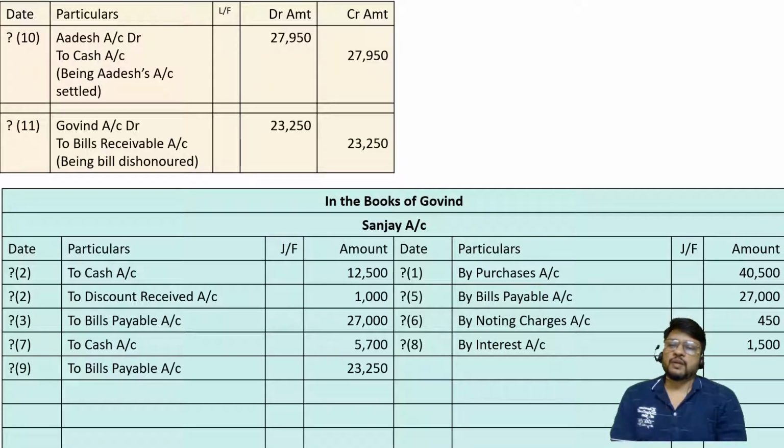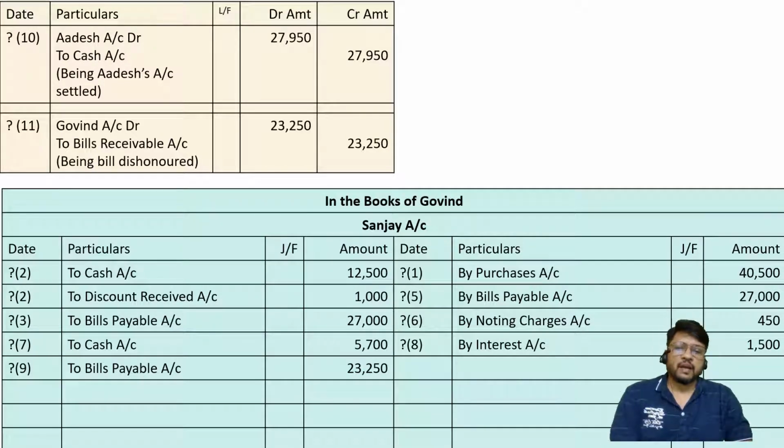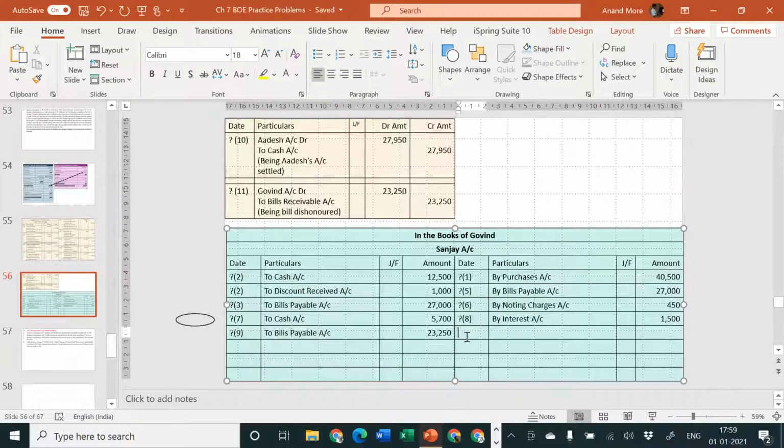11th entry, Govind account debit to bills receivable. Sanjay is saying money is receivable from Govind because he has dishonored the bill. Then we should say our bills payable is again dishonored and Sanjay is our creditor. So entry will be here, entry number 11 by bills payable account. Amount is how much? 23,250. Okay. So now let us take the total and find out the balance. The balance of this account should be 23,250.